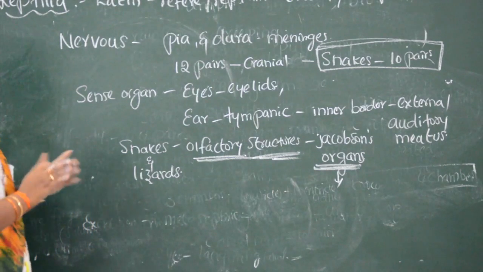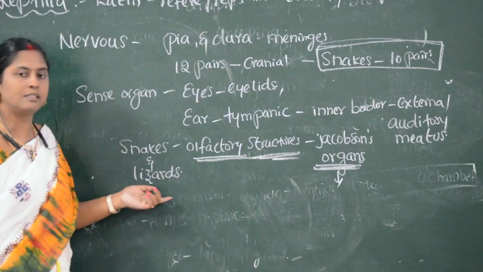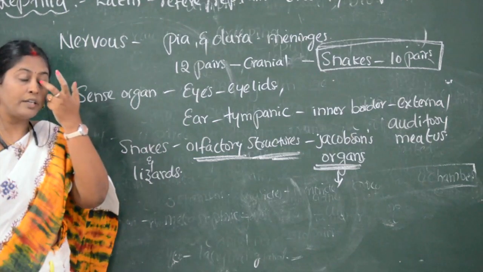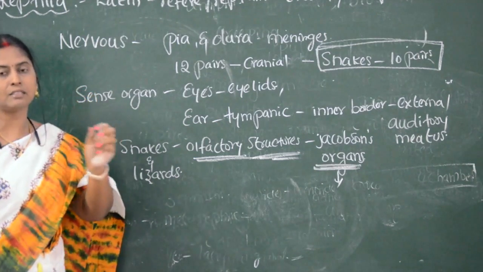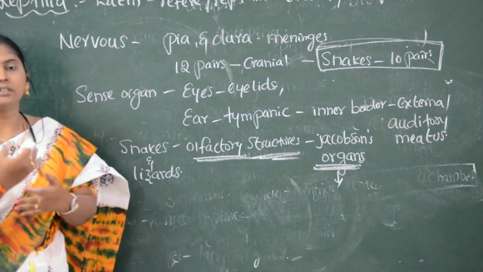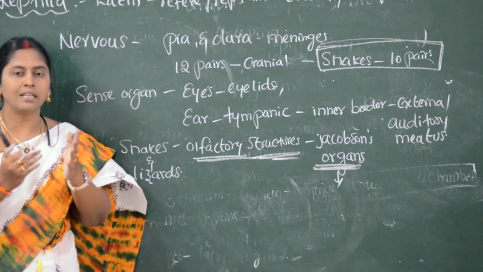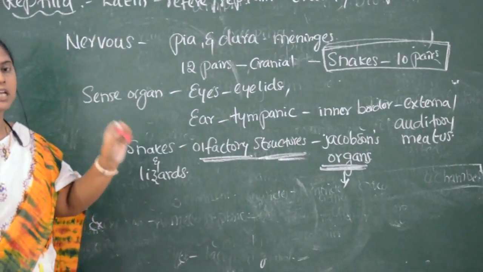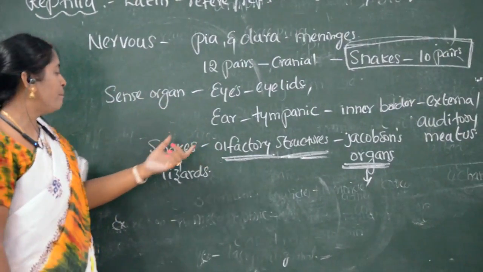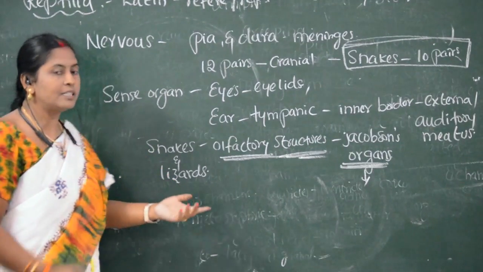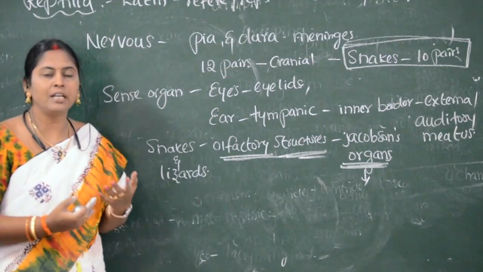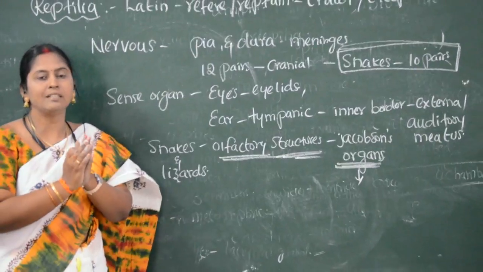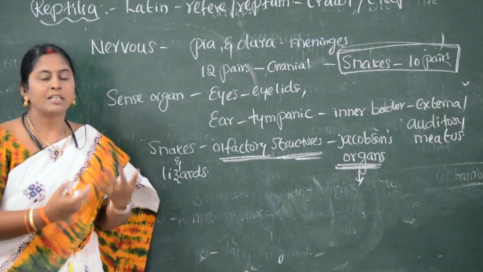The peculiar character only in snakes and lizards is this. I said already during the reptile characters that the body is covered with dry scales. Skin is tough, rigid, and covered with dry scales. But snakes and lizards sometimes remove the skin.